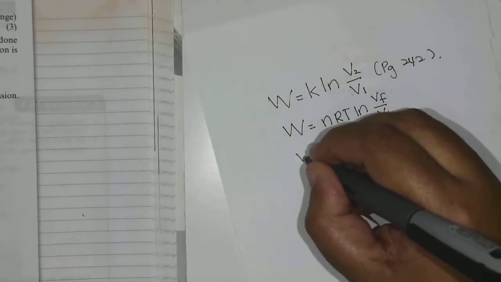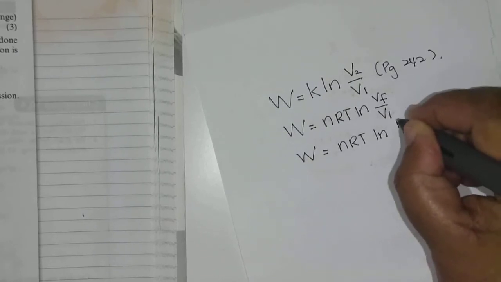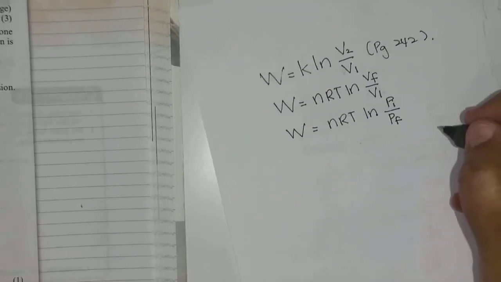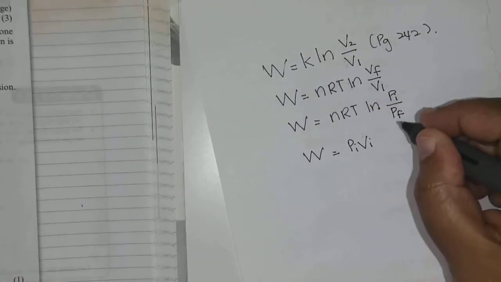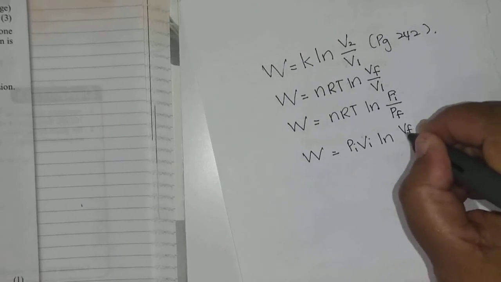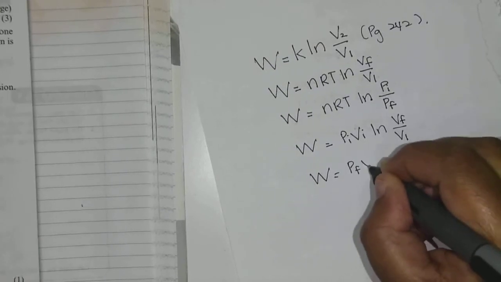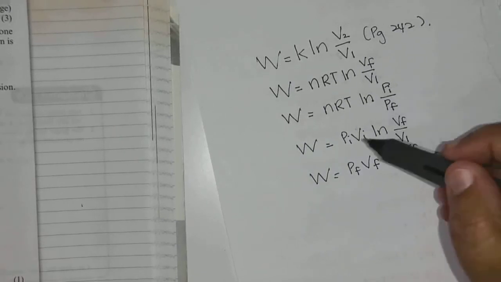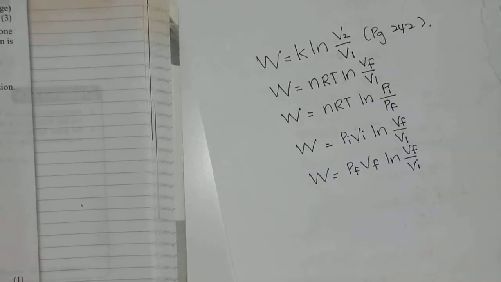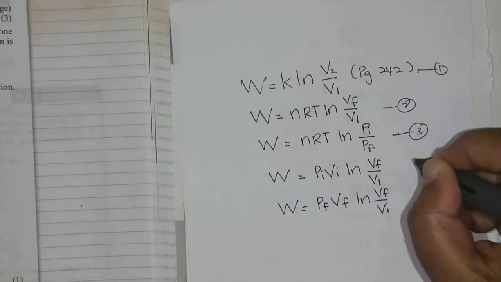I also can use W equals nRT ln PI over PF. I also can use W equals PI VI ln VF over VI. I can also use W equals PF VF ln VF over VI. I can also take this 2 and use this. So these are the formulas that I can use, 5 formulas all together.